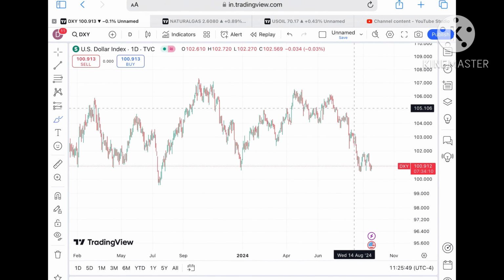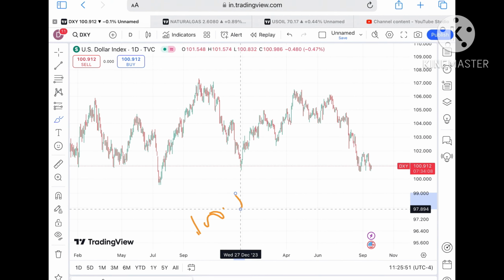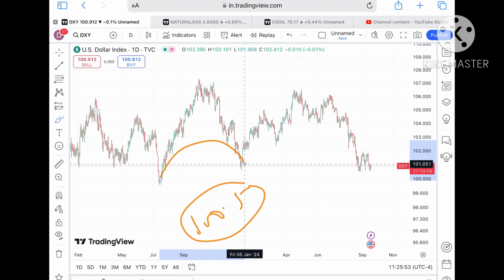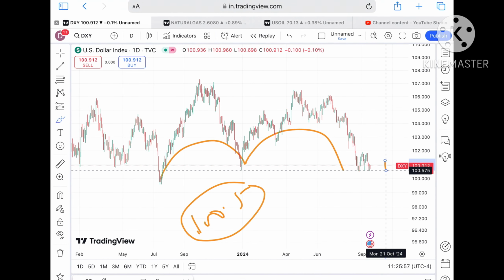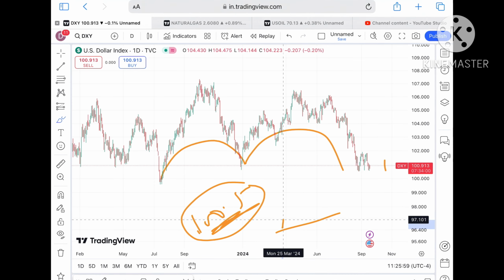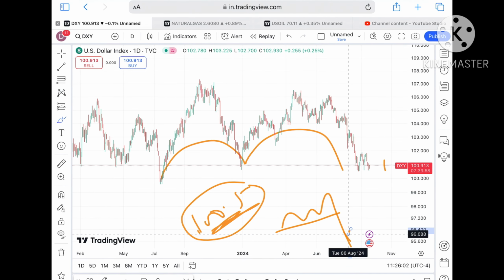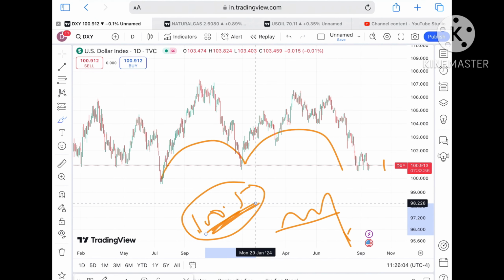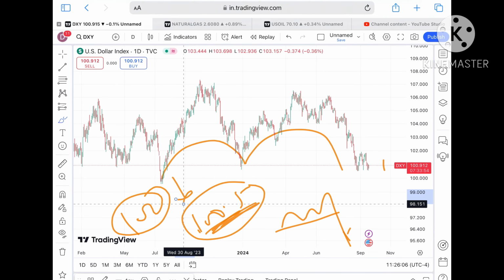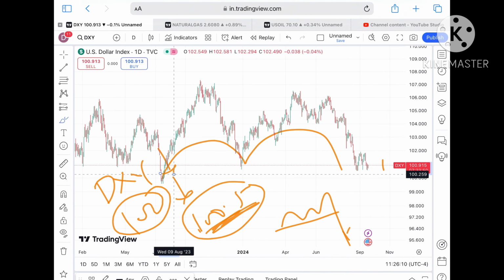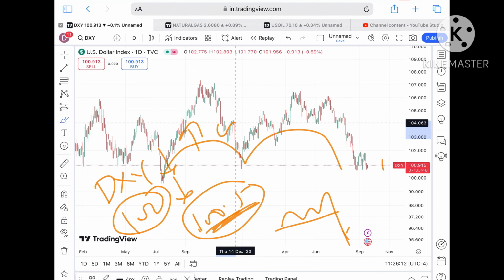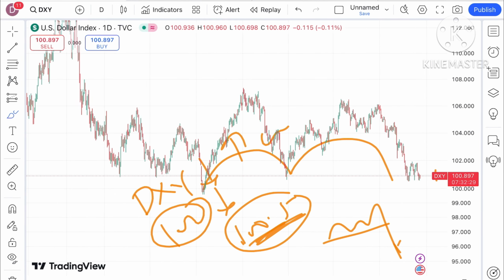Dollar index, I have already mentioned that if the price starts going below a level of 100.5, we can see a further downfall, because similar inverted U patterns have formed, and this level has already been tested, so chances are high it can go further low, with a probability of moving below a level of 100. And as soon as the dollar index starts going below 100, we can see the crude price fall.